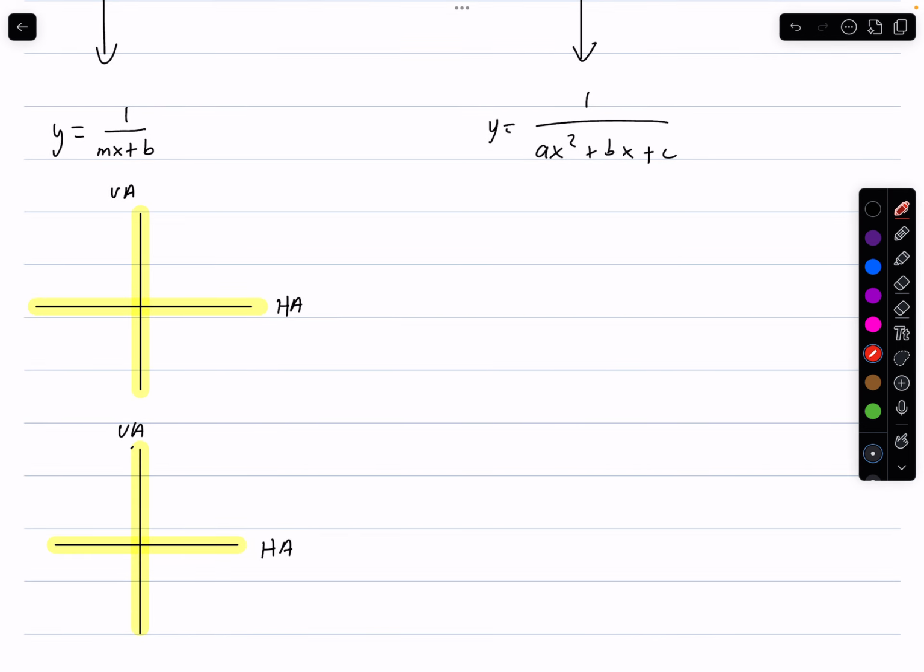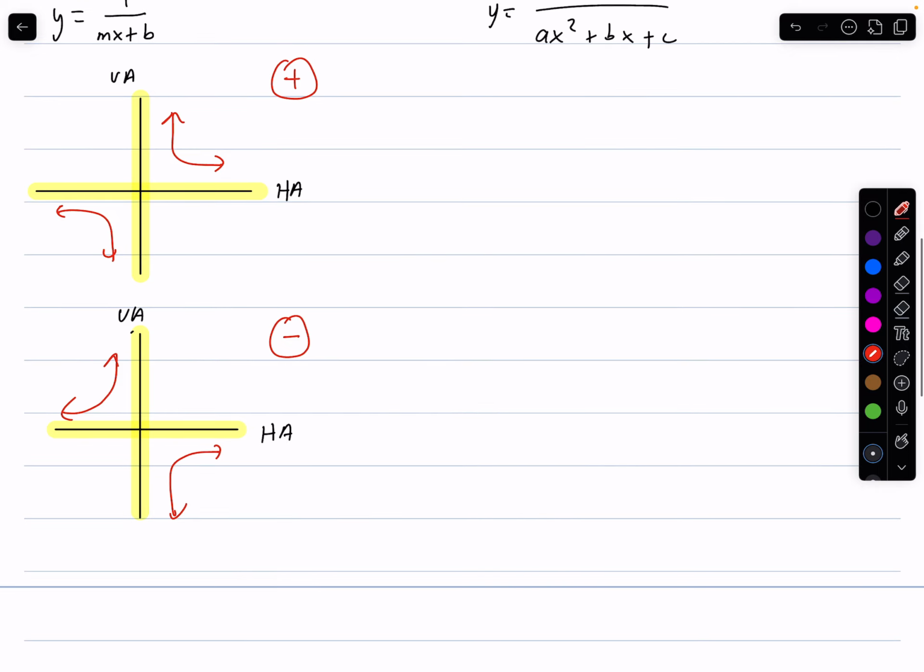Now, how the function looks when it's positive is it's going to look like this. Notice how the graph is in this quadrant and this quadrant. And then if the function is negative, it will look like this. So this is the positive version, and this is the negative version.